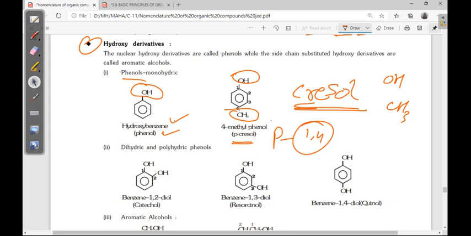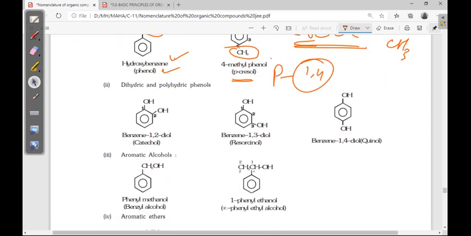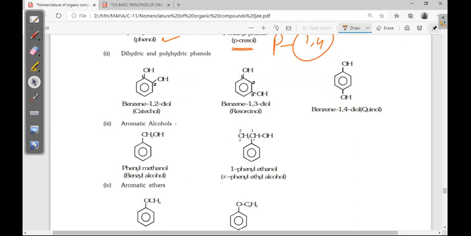Next, if two OH groups are there, here all three have different names: catechol, resorcinol and quinol. Okay, so now in the IUPAC name there is no confusion, you can just write it as benzene derivatives. Benzene-1,2-diol, benzene-1,3-diol, benzene-1,4-diol, numbering 1, 2, 3, 4. These are the polyhydric phenols.